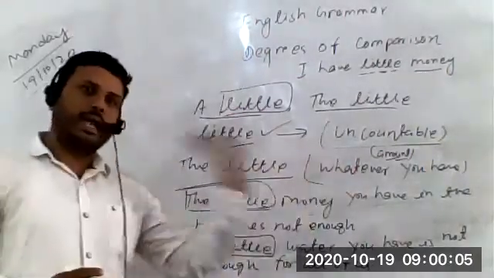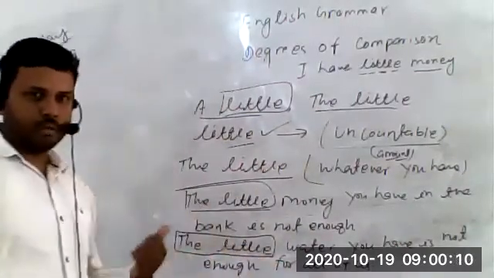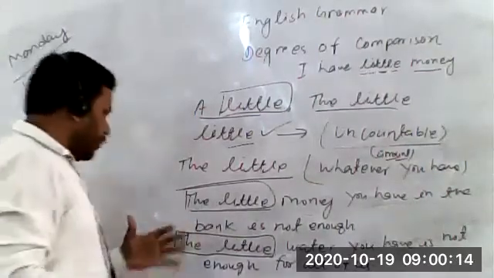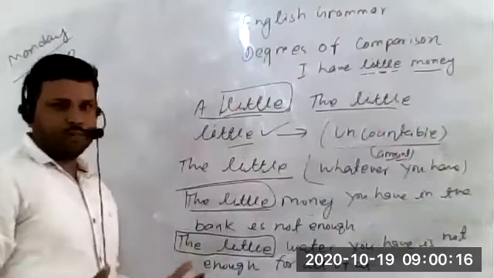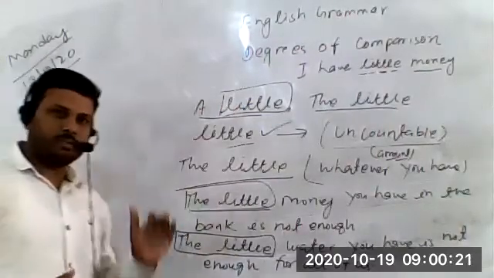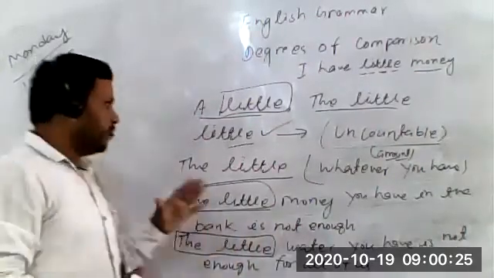We are talking about the entire amount, whatever you have. Either you have a full bottle of water, or half, no, half water is there in the bottle. But here we are talking about whatever amount you have. So whenever you see 'the little' used in a sentence, it means it's talking about that entire amount. Okay, so I think it should be clear.